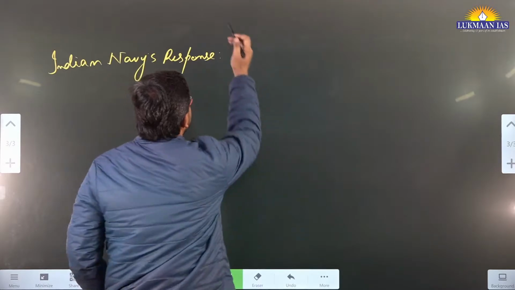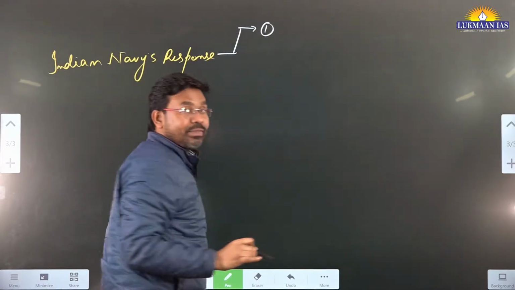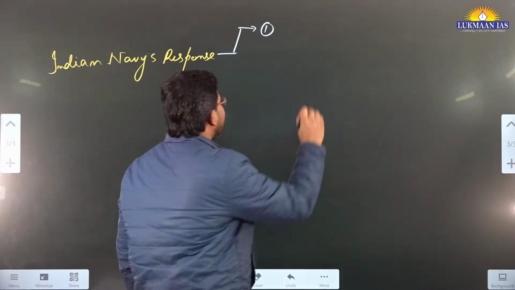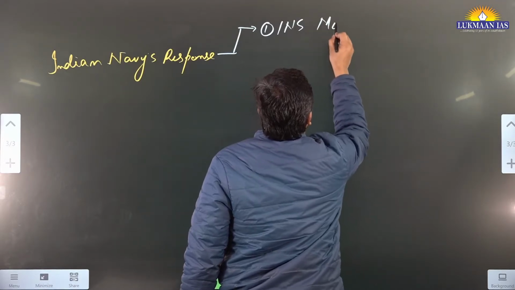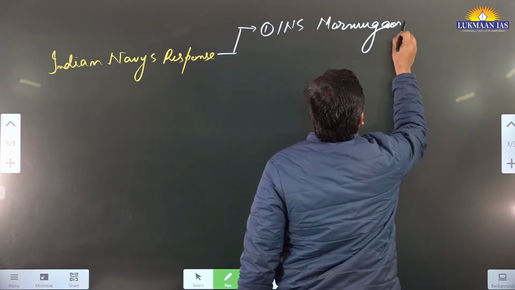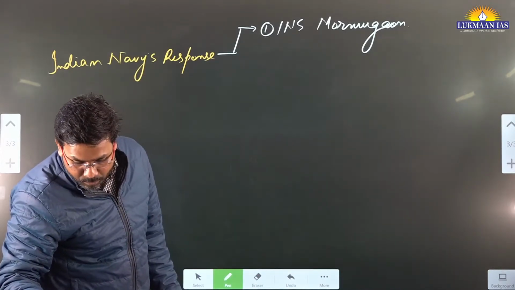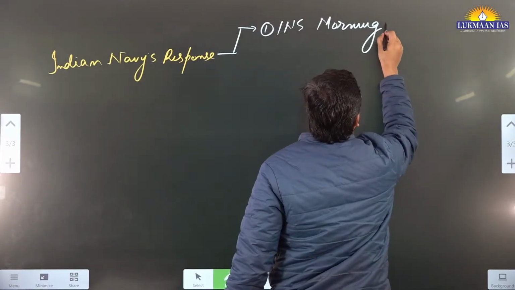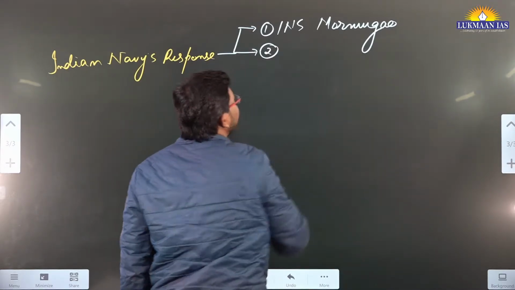So the Indian Navy has deployed 3 naval ships. I am going to write down the names of these ships also. The names of these ships are important. It is known as INS Mormugao. INS stands for Indian Naval Ship.